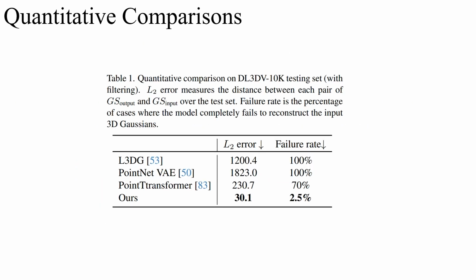This is one quantitative comparison on the DL3DV10K dataset with other network designs. During inference, we measure the L2 error between inputs and outputs, across all 3DGS attributes, including their XYZ 3D locations, rotations, scaling factors, spherical harmonics, etc. Note that all networks were trained with the same data after normalization. And our method significantly outperforms other network designs in terms of recovering the input.